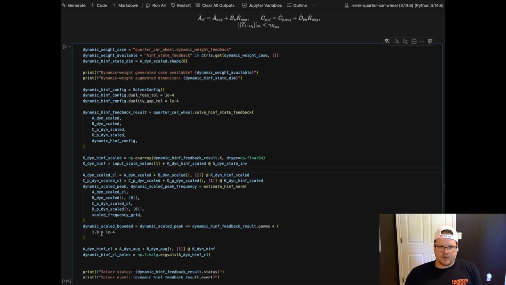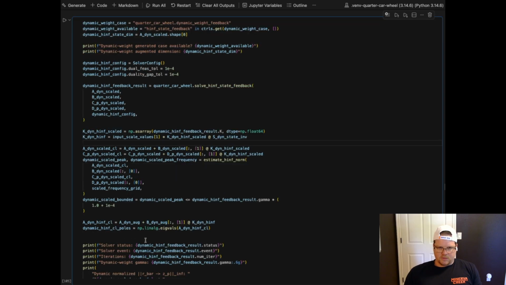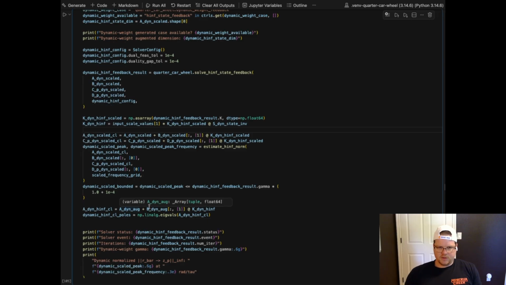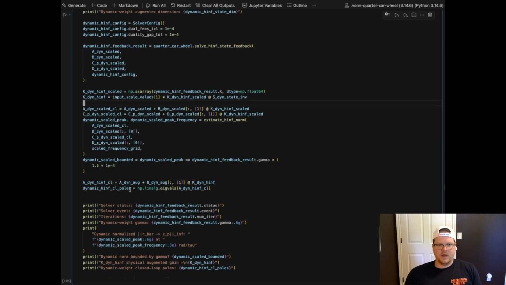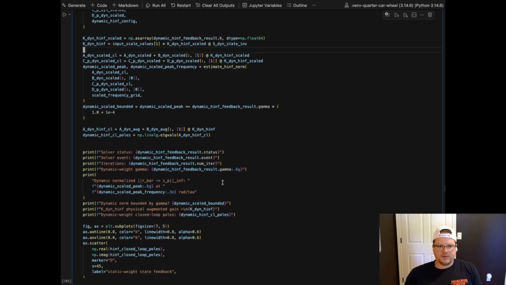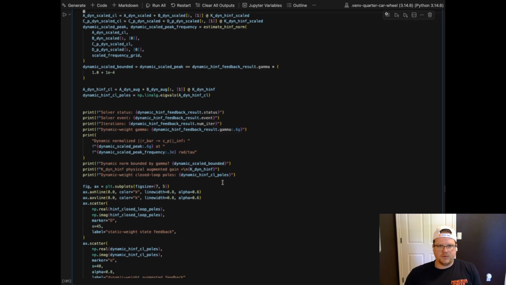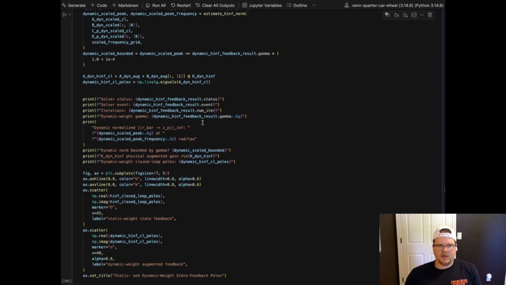And then this is just ensuring that it is less than the peak. Let's see, closed loop. And here are the poles, right? So getting the poles for the H infinity closed loop solver result, and then this is just printing off the boilerplate again for the H infinity dynamic result.